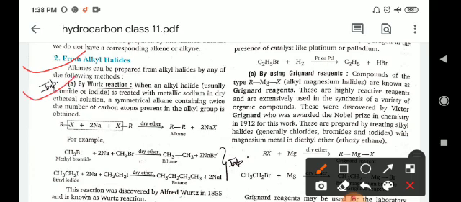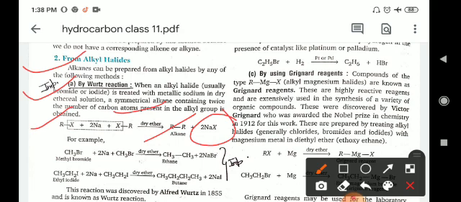One is by Wurtz reaction. So when alkyl halides, usually bromide or iodide, are treated with metallic sodium in dry ether solution, an alkane containing twice the number of carbon atoms present in the alkyl group is obtained. For example, RX and RX, 2 moles of the alkyl halide react with 2 moles of sodium, gives 1 mole of the alkane, and sodium halide will be released.